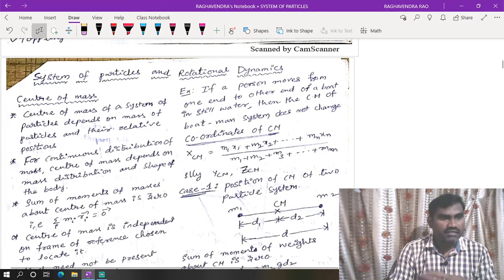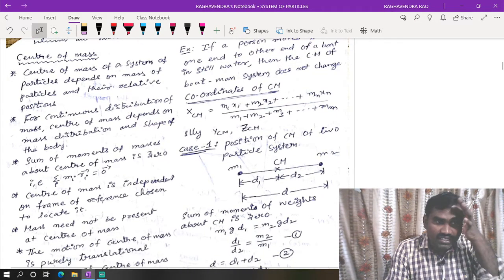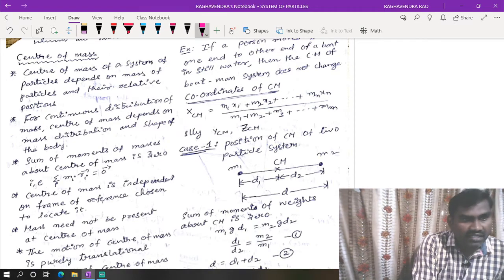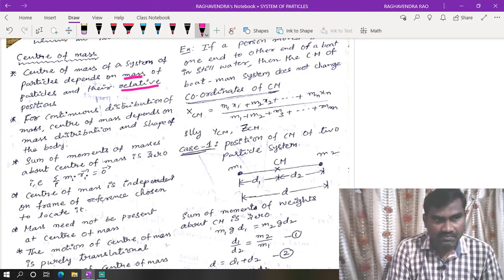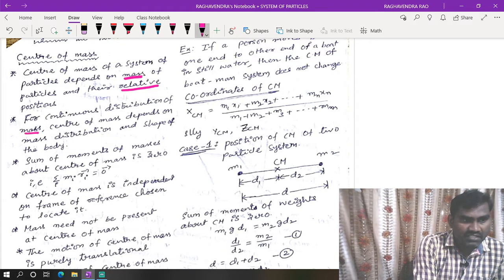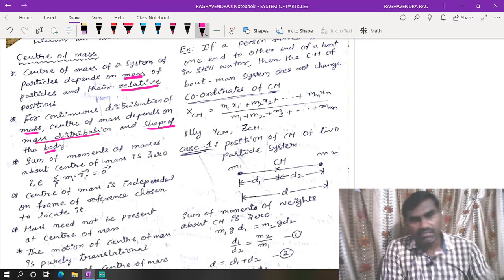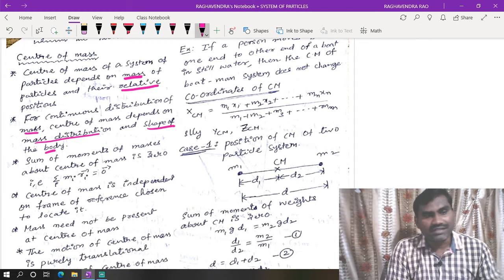Okay, right. Center of mass. The basic concept: the center of mass of a system of particles depends on the mass of the particles and their relative positions from the axis of rotation. For a distribution of mass, center of mass depends on mass distribution and shape of the body. So basic questions they may ask: on which of the following will the center of mass depend?